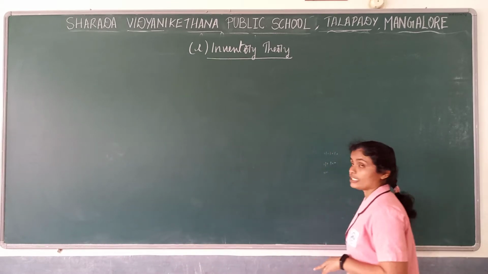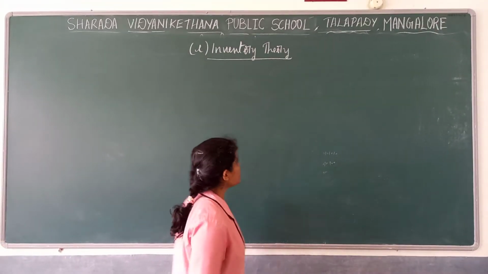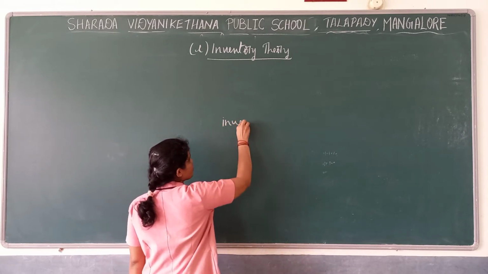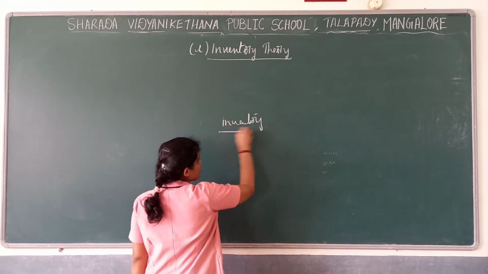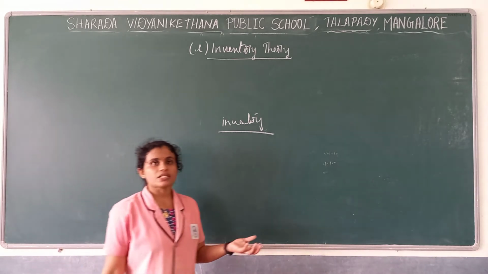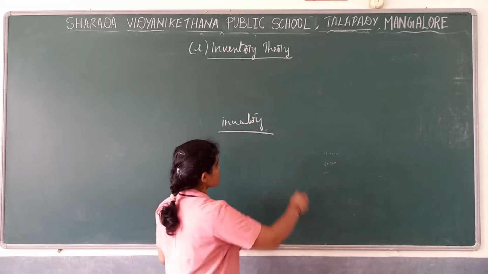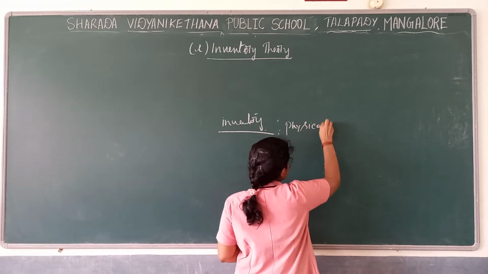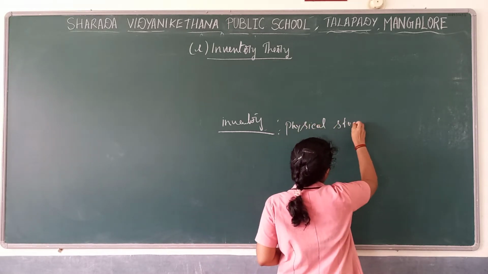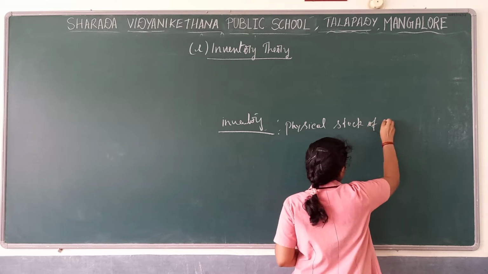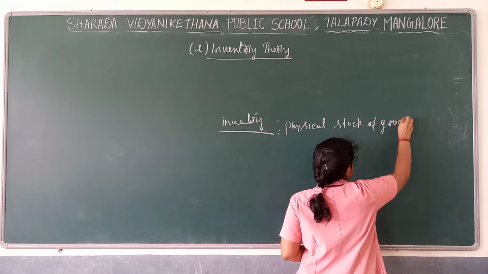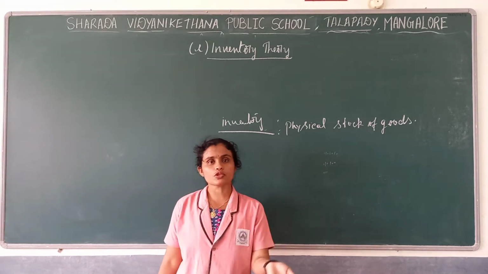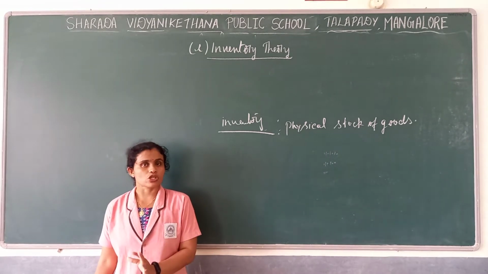That's about inventory theory. Now, what do you mean by inventory? You all know about inventory. Inventory is nothing but a stock of goods. Stock of goods in the sense physical stock of goods, which is maintained for the purpose of future sale or for the purpose of production.